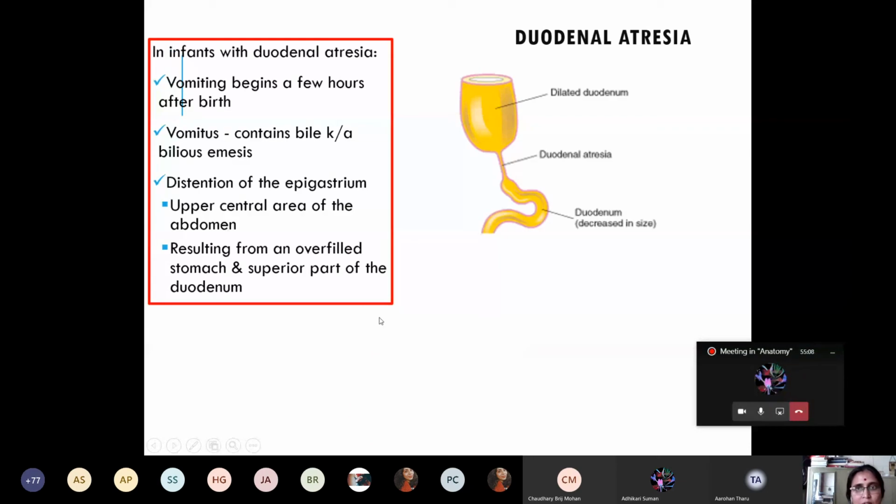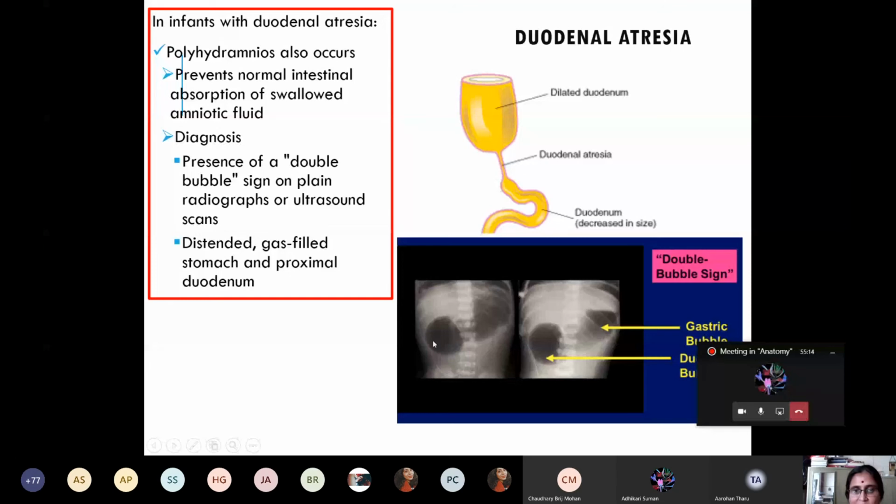Then another one is duodenal atresia. In the case of duodenal atresia, here you can see this is the epigastric region. In the upper epigastric region, there will be massive swelling. And in the radiograph, contrast radiography, the double bubble sign is seen. As you know already, the fundus of the stomach already contains gas. So this is the gastric bubble with the gas in the fundus of the stomach, and there will be formation of gas in the duodenum because of the duodenal atresia. This sign is known as double bubble sign, which is seen in ultrasound or contrast radiography in the case of duodenal atresia.